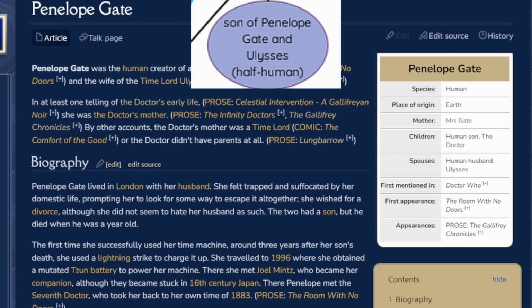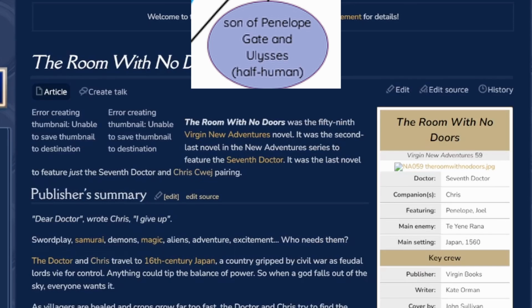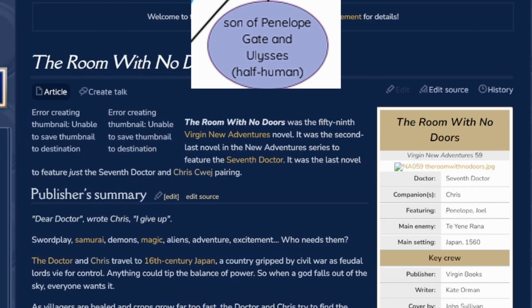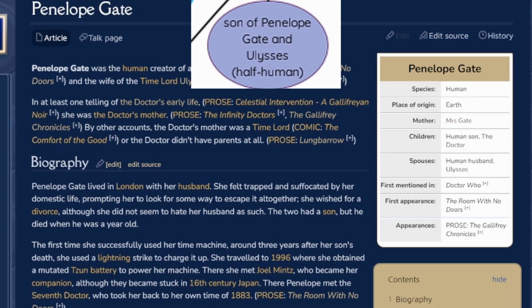Okay. You get this from, basically, there's a thought that the Doctor has been half human. It was in the New Adventures a long time ago. In the TV movie, McGann, the Eighth Doctor, says that he is half human, but obviously a lot of people said oh he's joking. Yeah, a lot of people said he's joking, but he could have been serious because there's a lot of things that imply that.